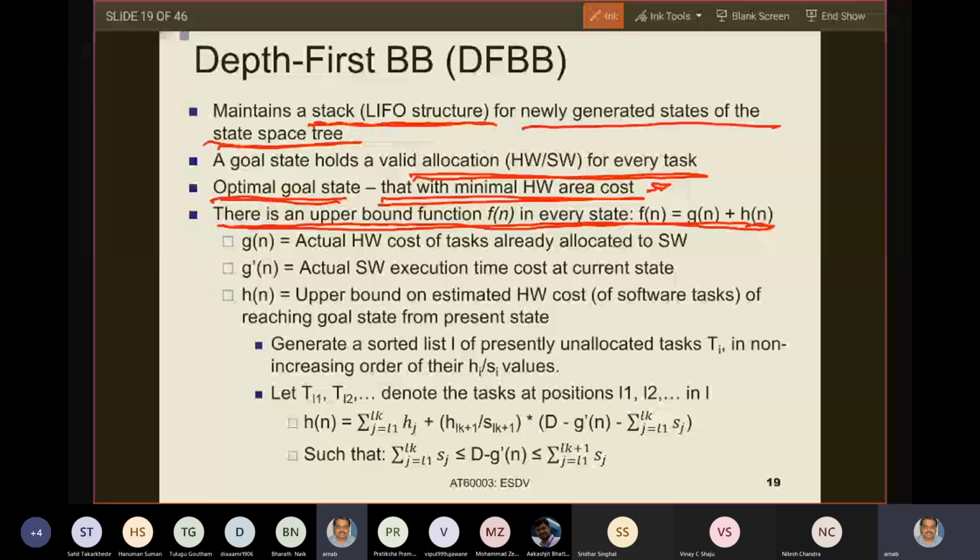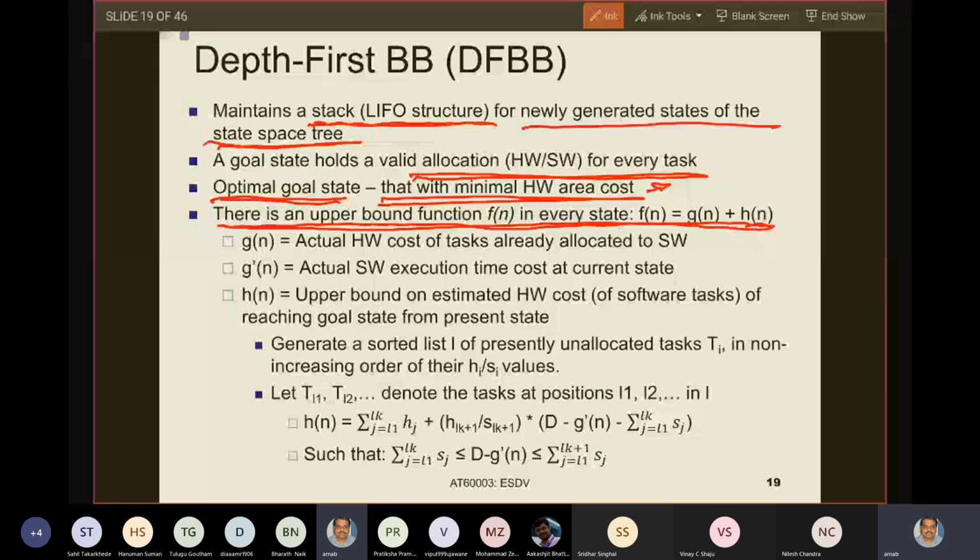Now we find an upper bound function Fn. That Fn actually has two parts, Gn and Hn. Gn is an actual cost. What is that Gn? Actual hardware area cost of tasks already implemented in software. And Hn is an upper bound on the hardware area cost of software tasks that are unallocated till now.